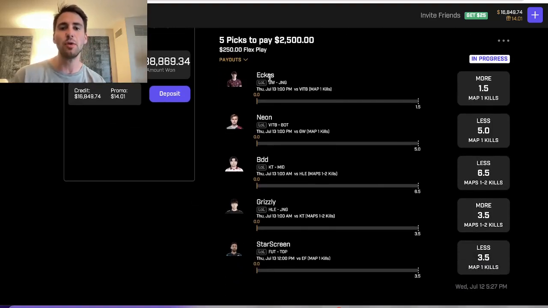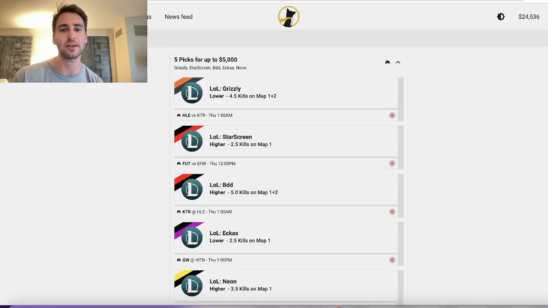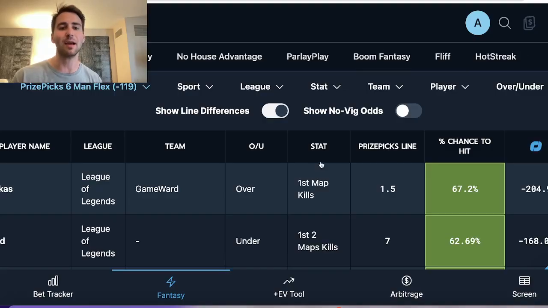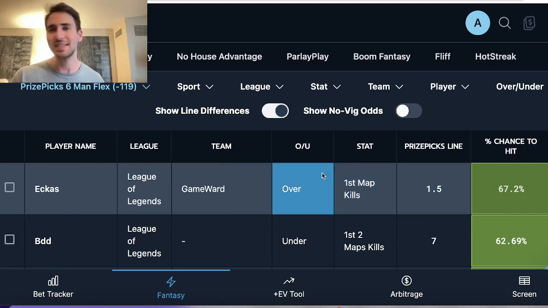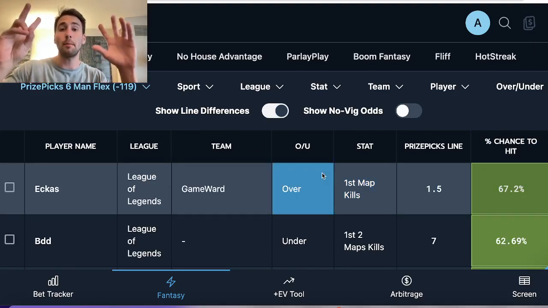So what I ended up doing is on PrizePicks, I took this guy to go over 1.5 kills. And then on Underdog Fantasy, I took him under 2.5 kills. So you don't have to know anything about esports to place this bet. It's a huge line discrepancy, and what I'm doing is called a middle bet.